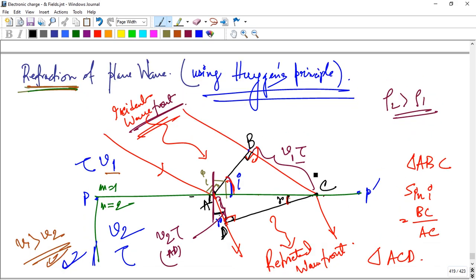Okay, that's the diagram. Today in the class I have taken too much time. If you have any doubt about refraction of a plane wave using Huygens principle, we discussed refraction with the help of Huygens principle, and next class we will discuss reflection with the Huygens principle.